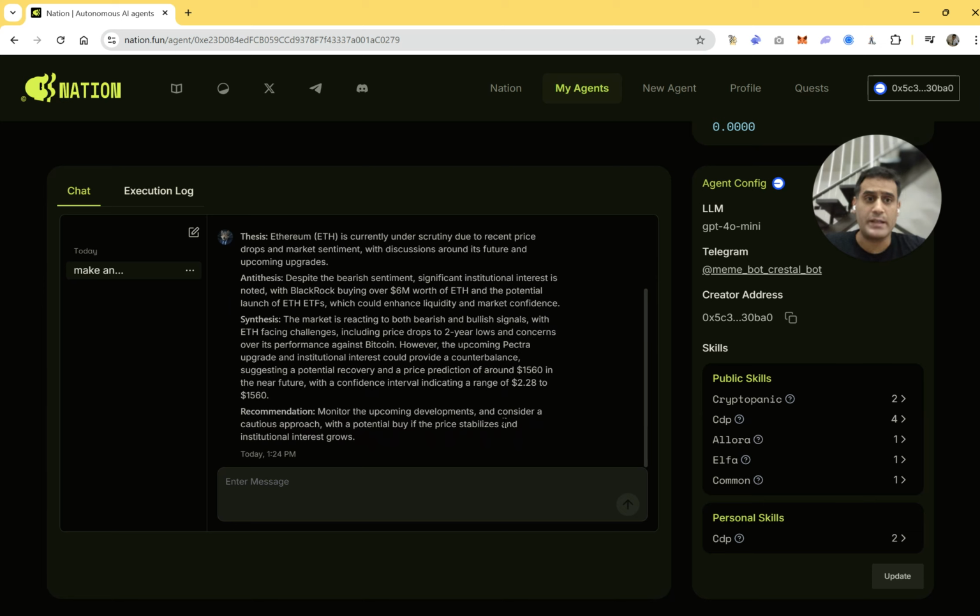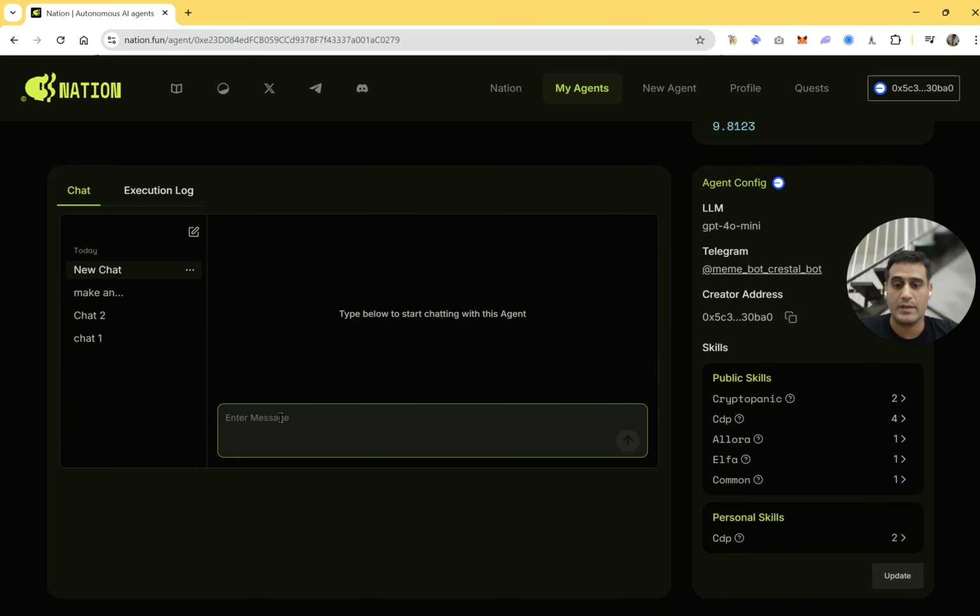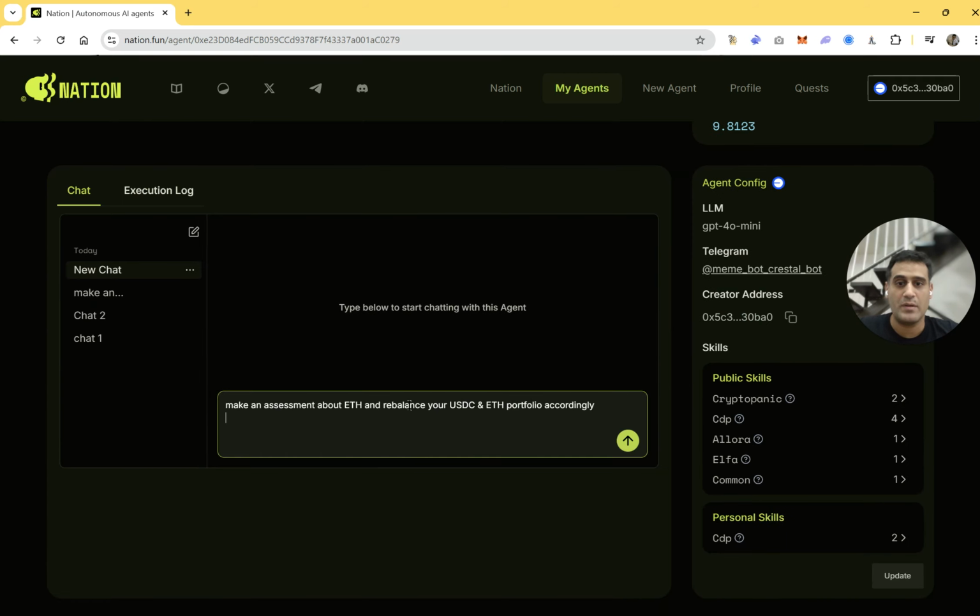Now, of course, what we want to do next is make it able to trade based on this information. And that's what I will do after I load its wallet with some money. So now Mr. Wolf has some money in its wallet, ETH and USDC. So we're going to ask it to run the same prompt, but this time, make an actual trade with its wallet.